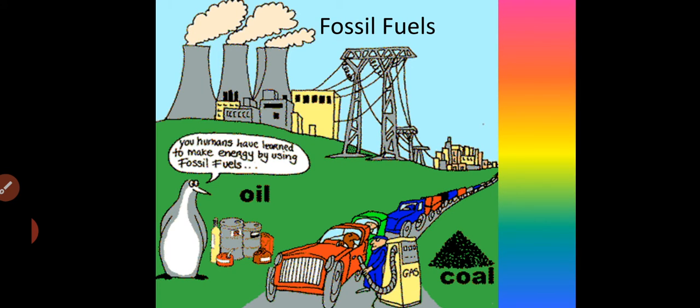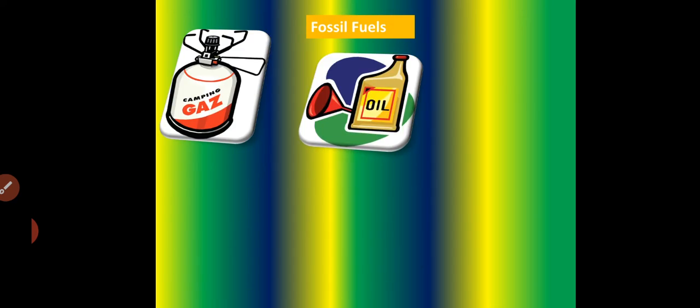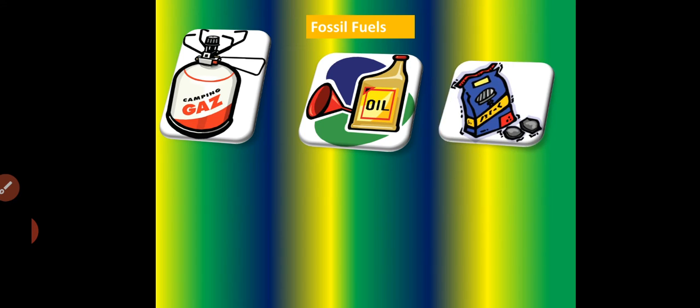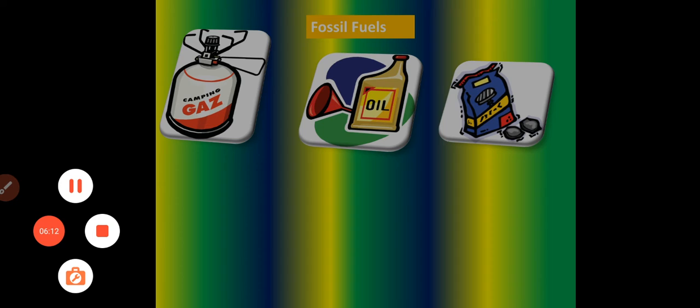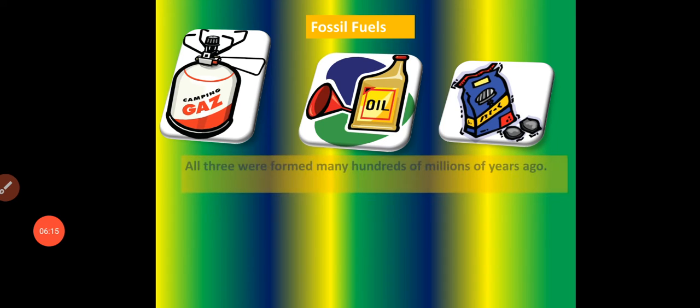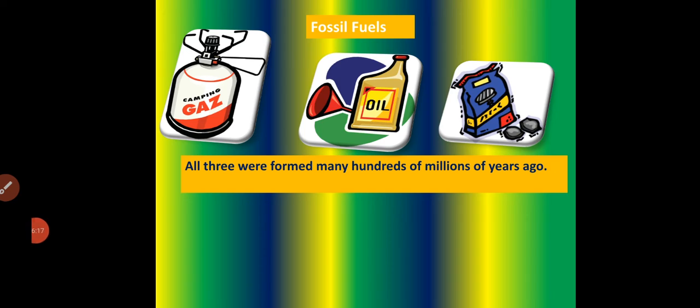Now let's talk about fossil fuels. Fossil fuels are oil, coal, and natural gas. Let's see them. Fossil fuels: gas or natural gas, oil, and coal. All three were formed many hundreds of millions of years ago. We get them from millions of years ago. We obtained them from under the ground, especially the oil and the coal.